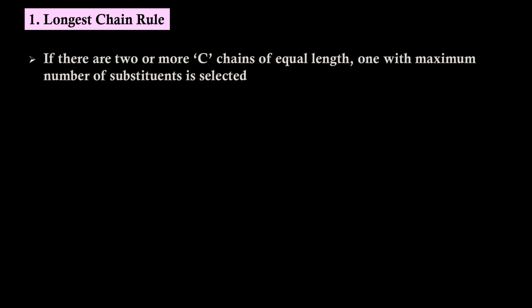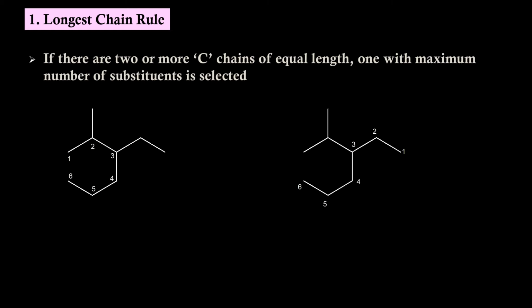If there are 2 or more carbon chains of equal length, the one with the maximum number of substituents is selected. Example, both of these are the same molecule but numbered in different ways. In the first molecule, we have substituents at position 2 and position 3. And in the second molecule, we have a substituent only at position 3. According to the above rule, the first one is the right choice.